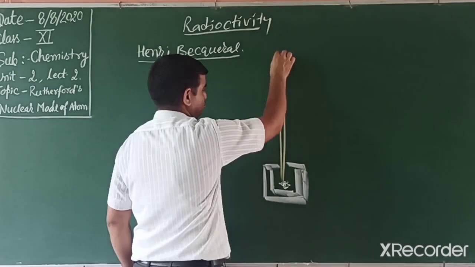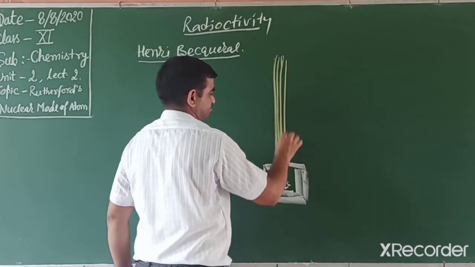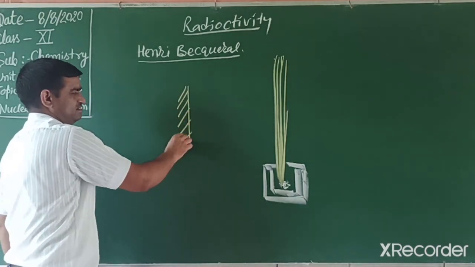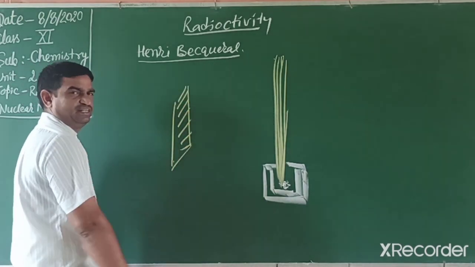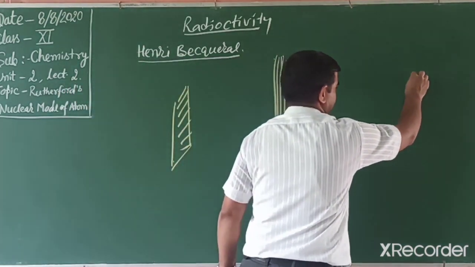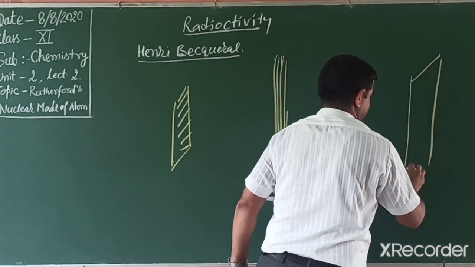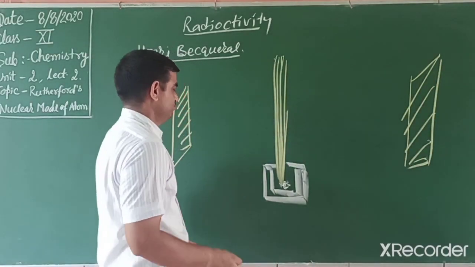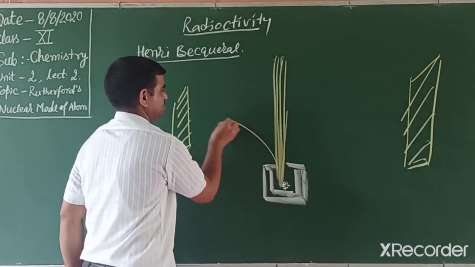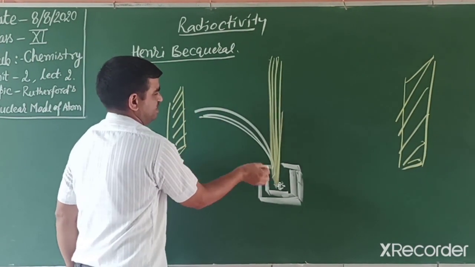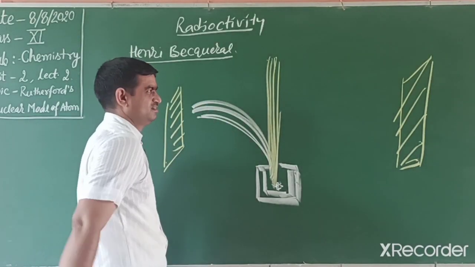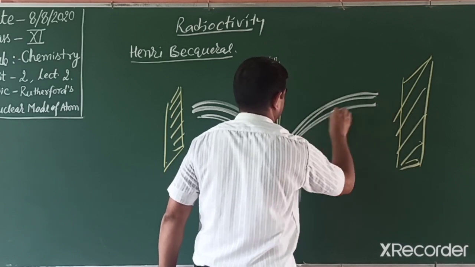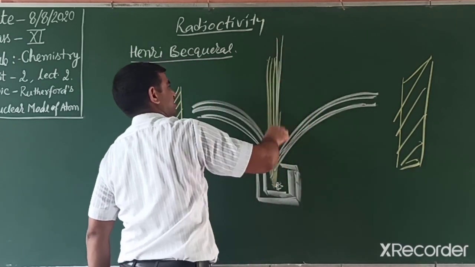Some radiations move directly. We place a plate on this side, with a magnetic or electric field, and another plate on the other side. So what happened? Some radiation moves towards this side plate, some towards the other side plate, and some are released directly out.